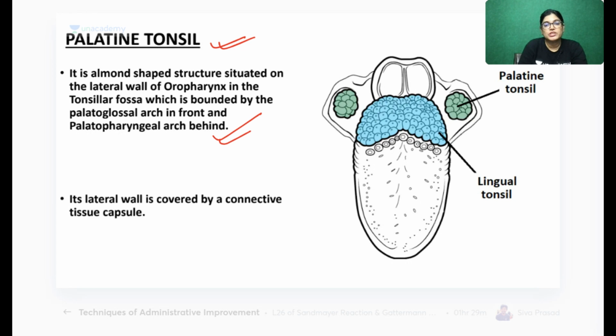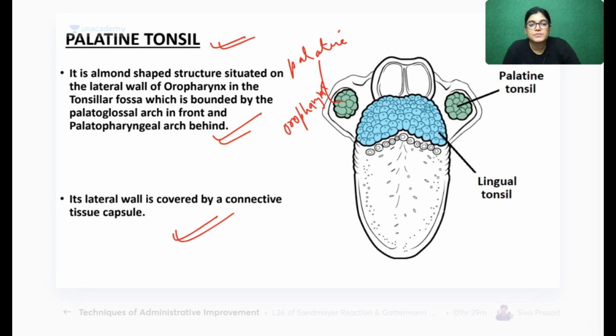It is almond shaped. Can you see here? This is the palatine tonsil, which is lying in the oropharynx. It lies in the lateral aspect of oropharynx and it is covered by connective tissue. It is bounded by two arches, palatoglossus and palatopharyngeus arches. Head and neck series has not started, otherwise it would have become very easy. The location of palatine tonsil is in the tonsillar fossa. Tonsillar fossa is having anterior wall which is formed by palatoglossal arch.